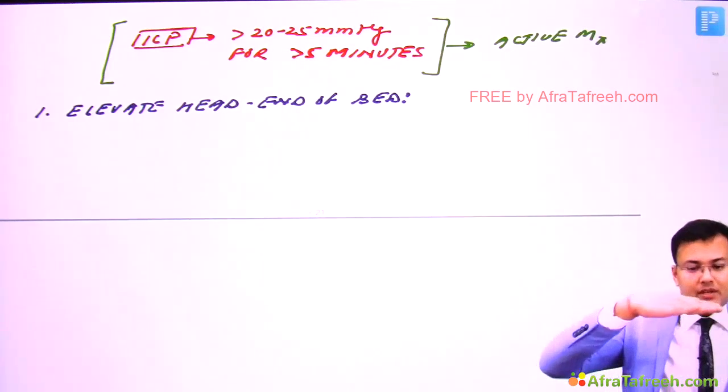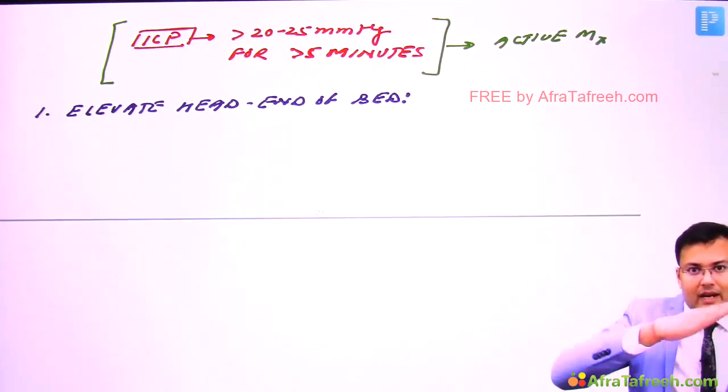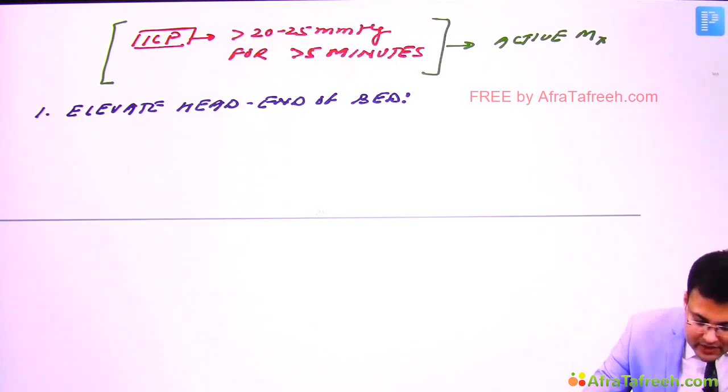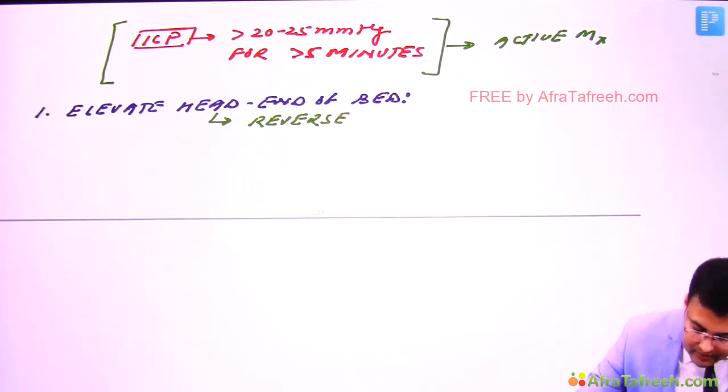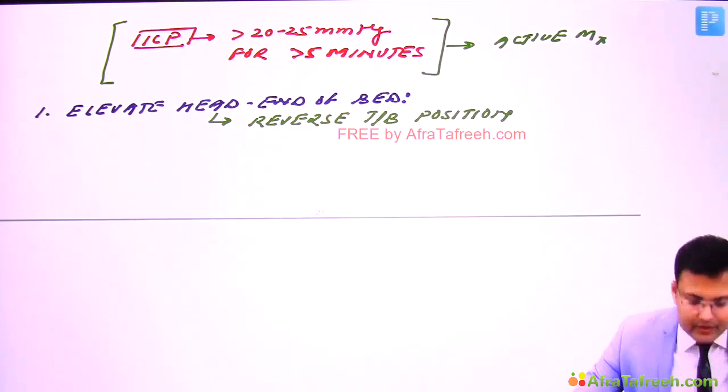So head low position is Trendelenburg and head up position is reverse Trendelenburg. So what is the name of this position? This is the reverse Trendelenburg position, right?